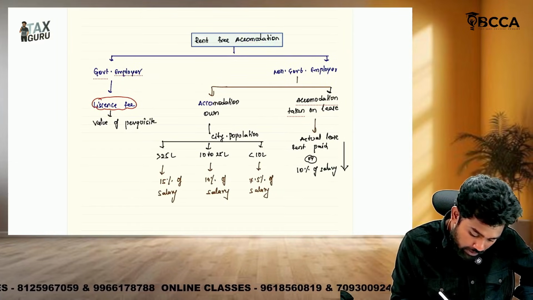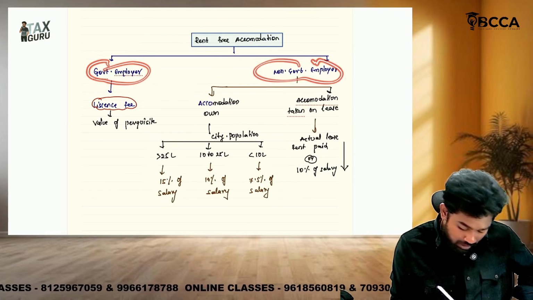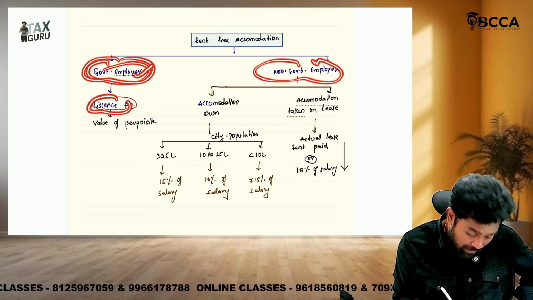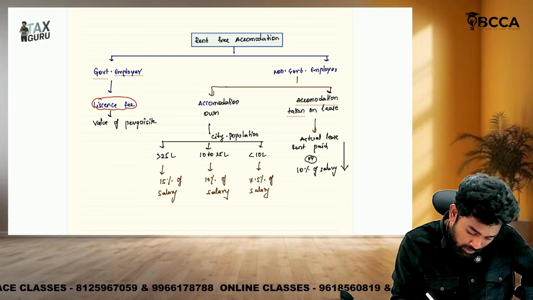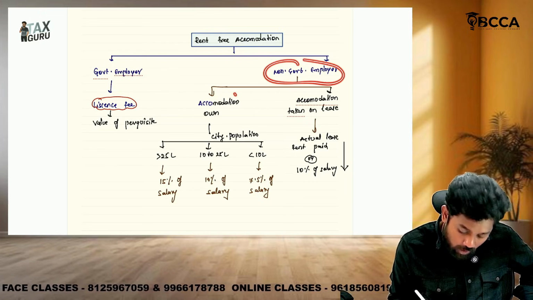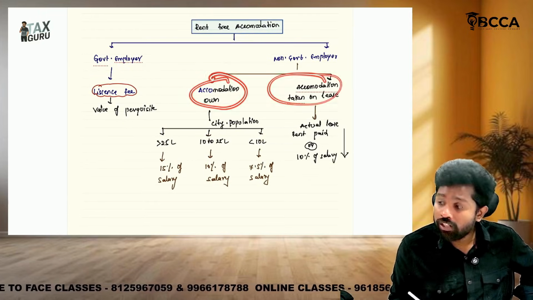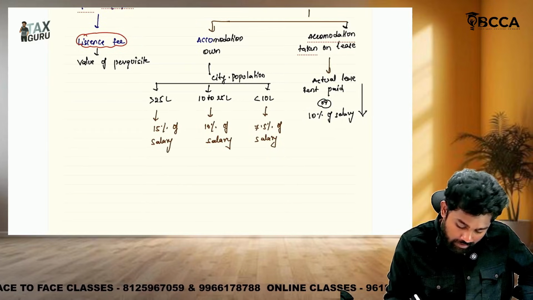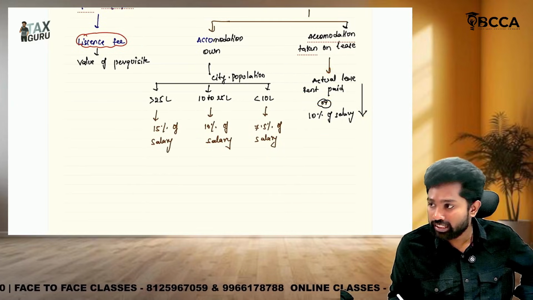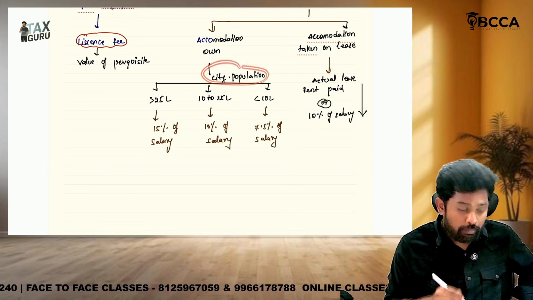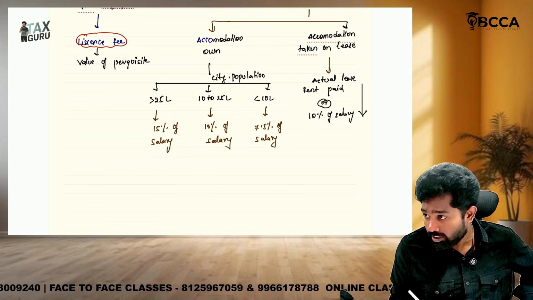Rent free accommodation may be provided by a government employer or even by a non-government employer. If it is provided by a government employer, the license fee will be given in the question, and that will be taken as the value of perquisite. If it is provided by a non-government employer, we should check whether the accommodation is owned or taken on lease. If it is taken on lease, actual lease paid or 10% of salary, whichever is lower, is the value of perquisite. If they own it, then based on population, if it is more than 25 lakhs, 15% of salary is the value of perquisite.